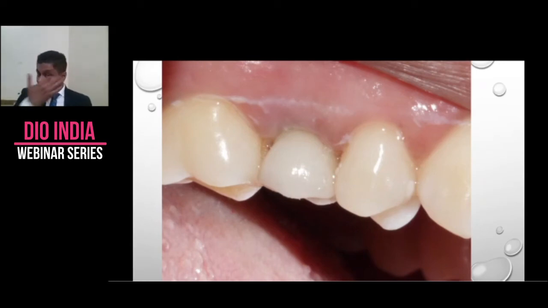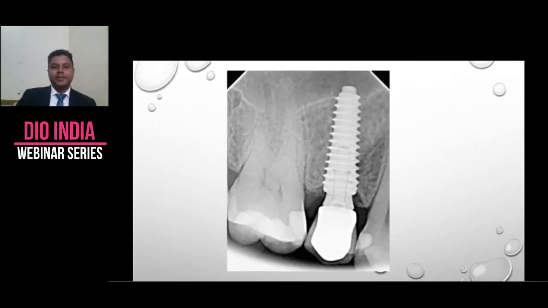I made a mistake here: proper tissue contours were not recorded, so the proper information was not given to the lab. This is not the lab guy's fault, it is my fault. I should have recorded the tissue properly, so the contour would have come out much better. So this is how it looks finally.